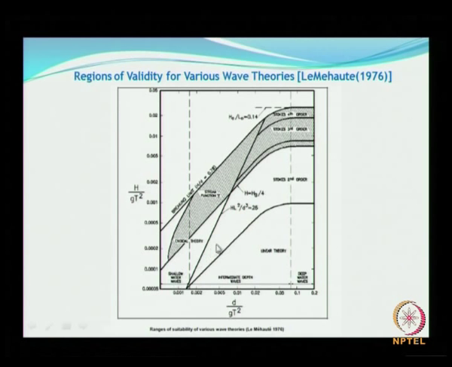Then this is the region where you can adopt second order theory, and this is the region where you can adopt a third order theory, and this is the region where you can adopt fourth order Stokes theory. This is the region where you can adopt your stream function theory, and cnoidal wave theory comes in here, and this is the breaking limit.